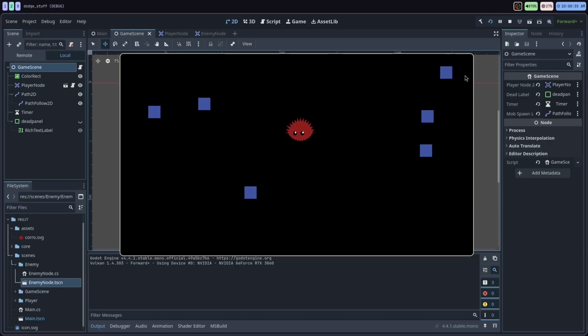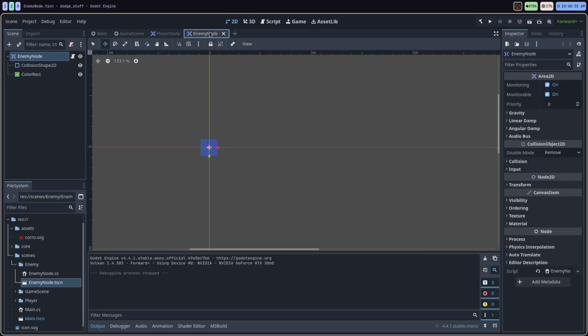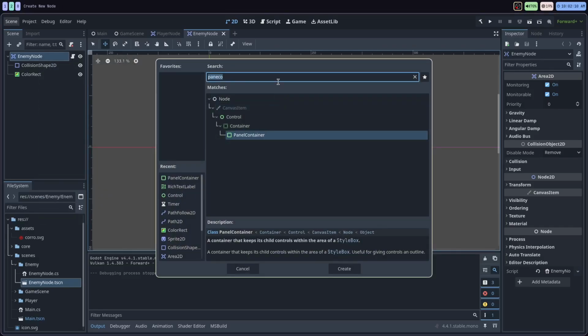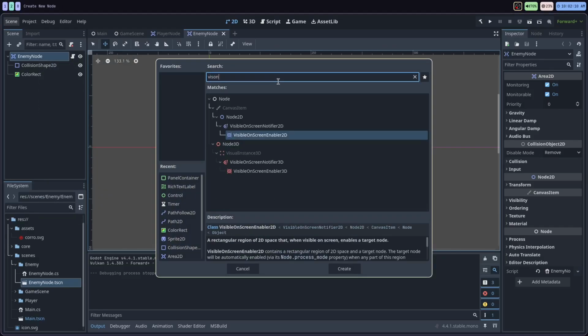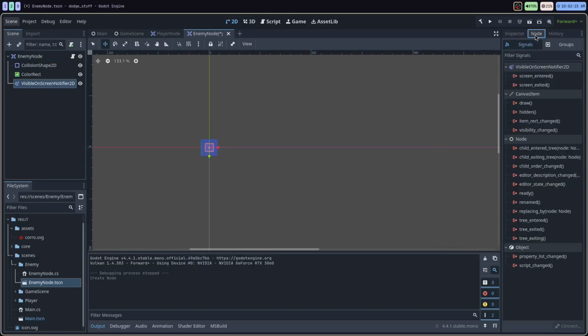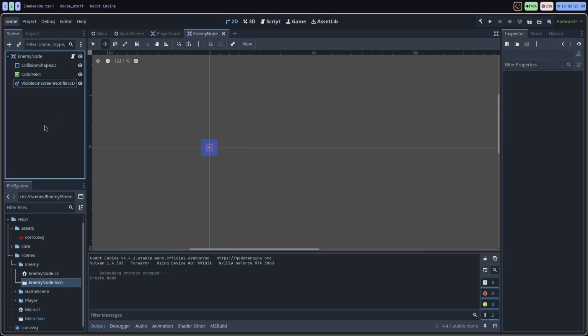So let's just fix that real quick. We're gonna go back into the enemy node section here. So we're in the enemy node here. We're gonna be adding another node to the enemy node, and this is gonna be called a VisibleOnScreenNotifier2D. Now, this is a neat little thing. If I go and look at the signals, we can see screen entered and screen exited. So you can probably see where we're going with this.